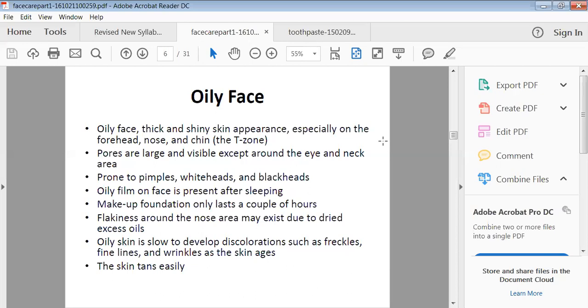slow to develop discolorations such as freckles, fine lines, as well as wrinkles on the skin edges, because oily skin always has more moisture than dry skin, and the skin tans very easily. So these are the characteristics of oily skin or the oily face.